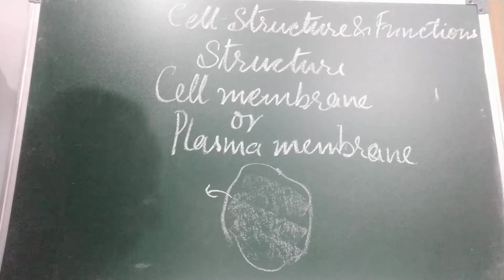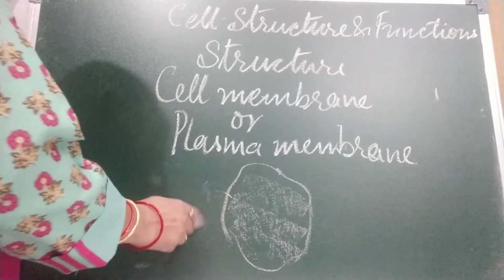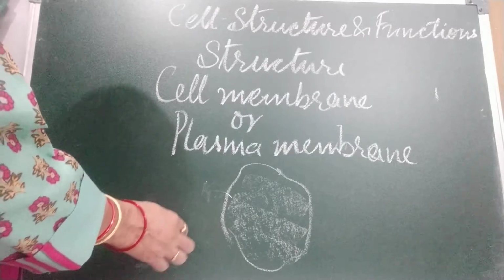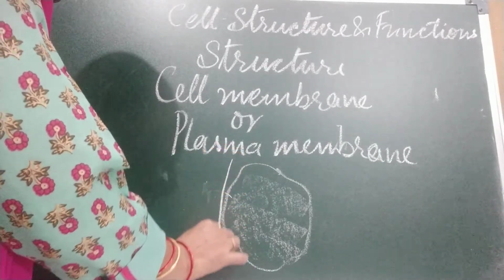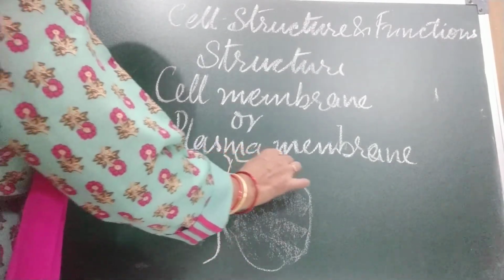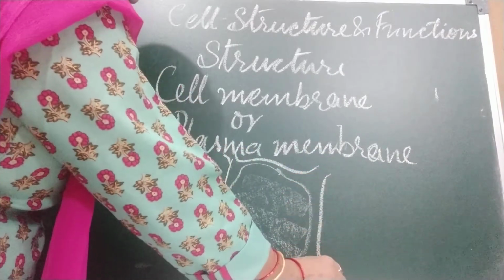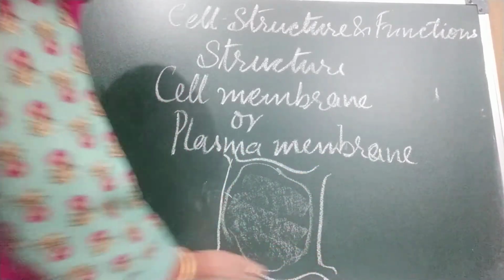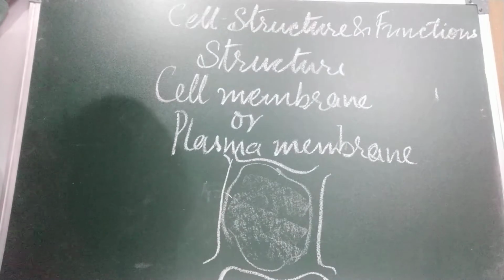And children, in the plant cell, one additional wall is also there. We call that the cell wall. This is made up of cellulose. The cell wall is absent in animal cells but present in plant cells. The cell wall supports and protects the plant cell.